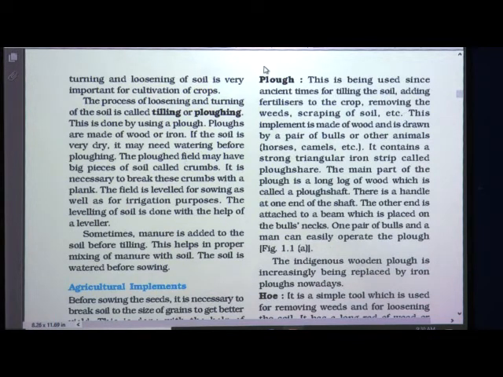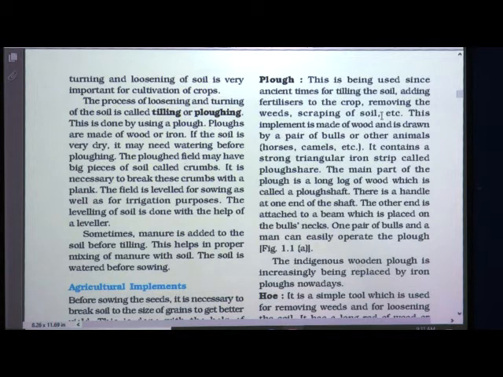Now here, students, weeds means unwanted plants. If some unwanted plants grow, they also start consuming all the nutrients, and they also require water. They grow more rapidly and start competing with the crops. So they are unwanted and should be removed, and such removal of weeds is done with the help of the plough.